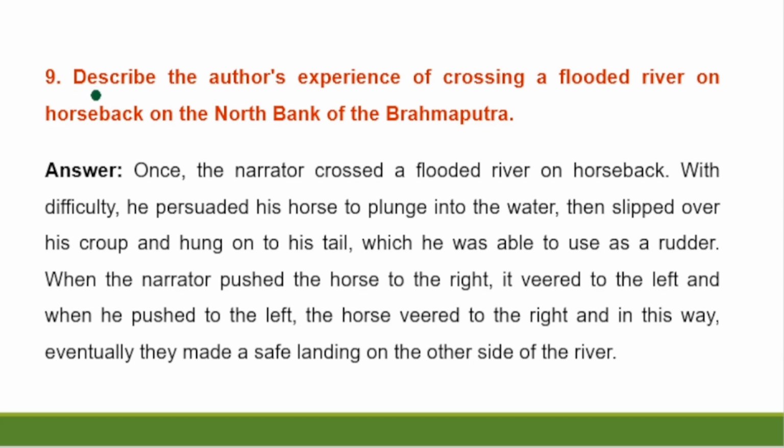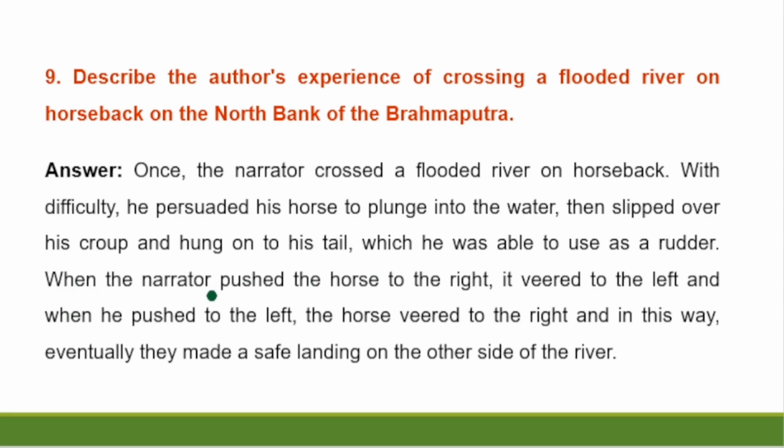Question number 9. Describe the author's experience of crossing a flooded river on horseback on the north bank of the Brahmaputra. Answer. Once the narrator crossed a flooded river on horseback. With difficulty, he persuaded his horse to plunge into the water, then slipped over its croup and hung on to its tail, which he was able to use as a rudder.